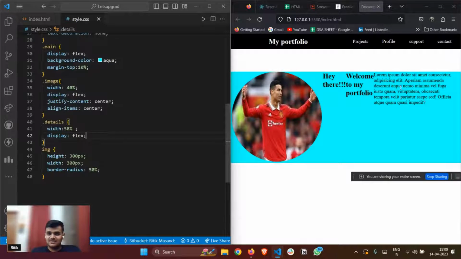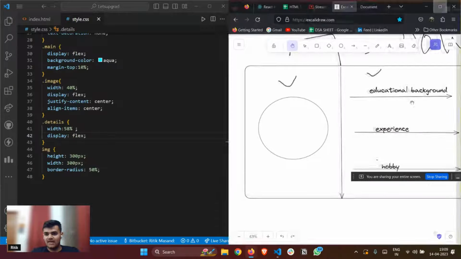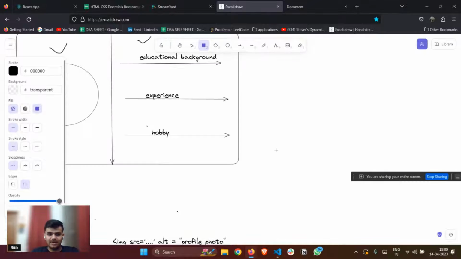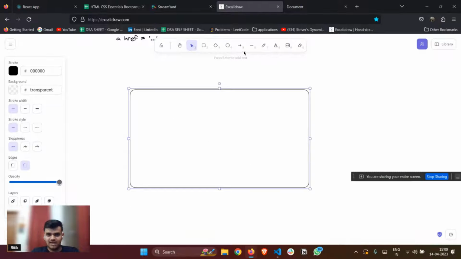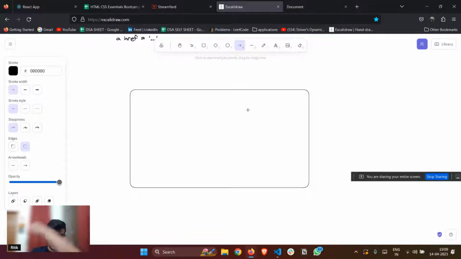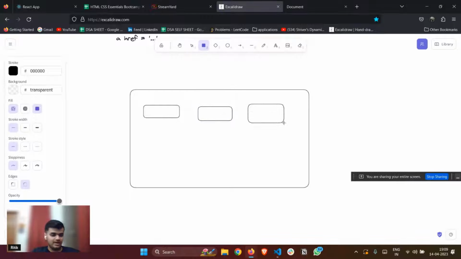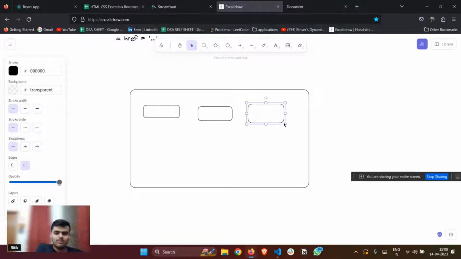After giving display flex, now a quick question. What is happening is that this is coming on the side of each other, like this is my right part. After giving display flex, it is coming like this. So this is my heading, and this is my hobby, something like this, right? And I want to make it in top to bottom format, like this. So how would I do this?